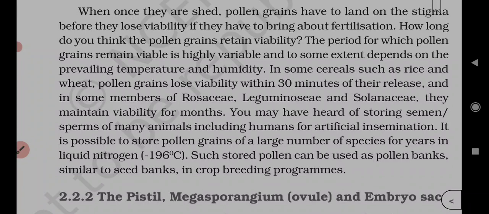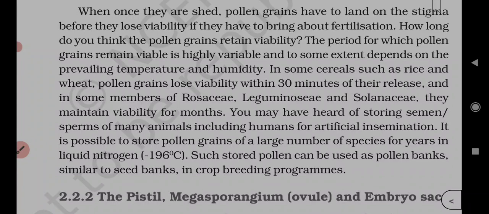Which of the following statements is correct? Cleistogamous flowers are always autogamous. Xenogamy occurs only by wind pollination. No, entomophily, hydrophily, so many sources are there. Chasmogamous flowers do not open at all. No, chasmogamous flowers open.